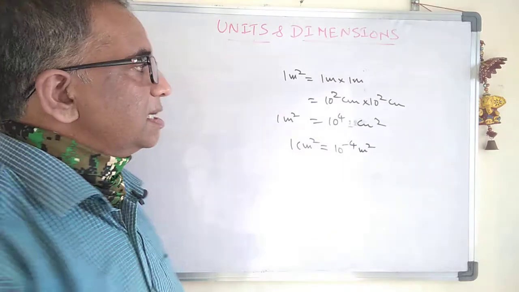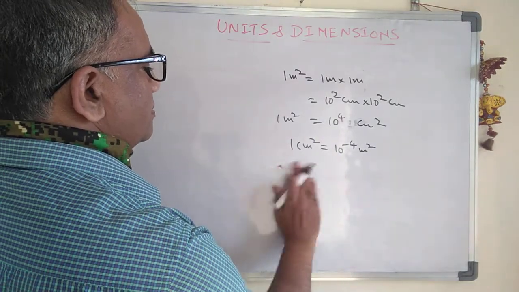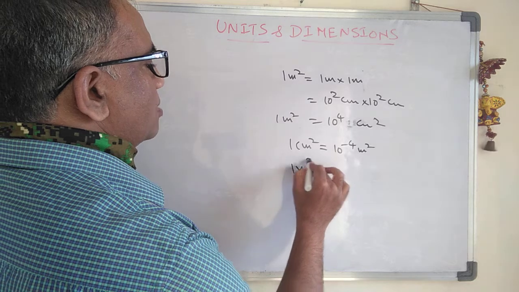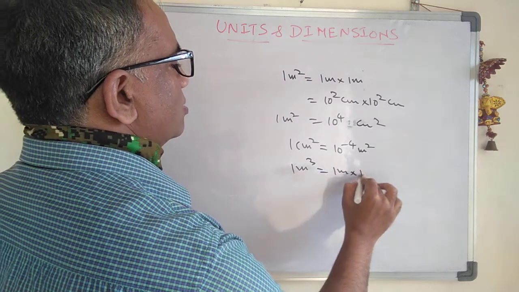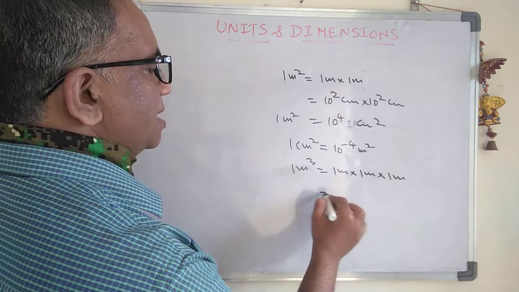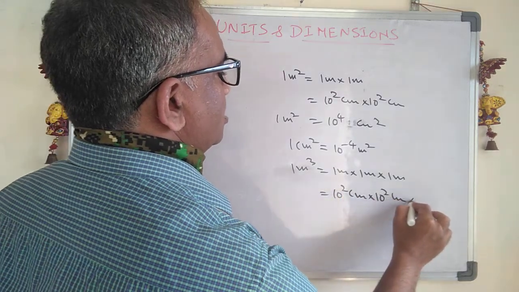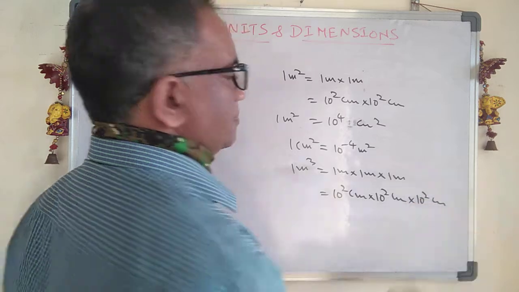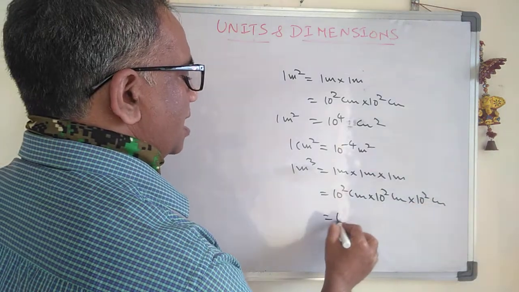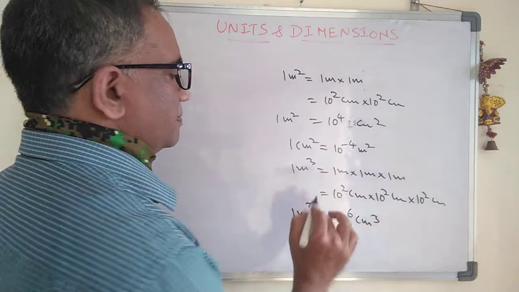Similarly, 1 cubic meter equals how much? 1 meter into 1 meter into 1 meter, which can be written as 10^2 centimeter into 10^2 centimeter into 10^2 centimeter. That is 10^6 cubic centimeter, which is 1 cubic meter.